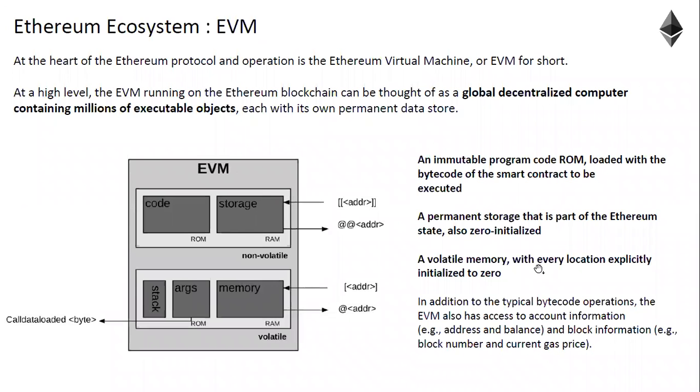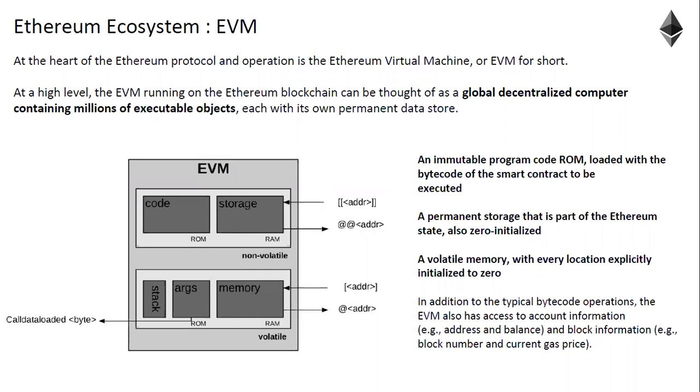Next, the next component which you need to understand in Ethereum, at the heart of Ethereum protocol. I told you already, Ethereum supports an operating system. And operating system for what? For executing the smart contracts. So that is why in Ethereum, every node is a virtual machine. So each node is an Ethereum virtual machine, EVM.